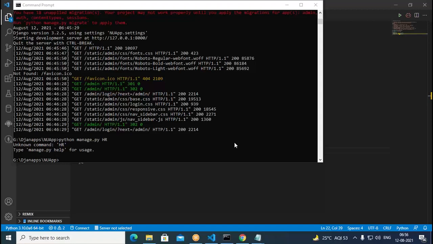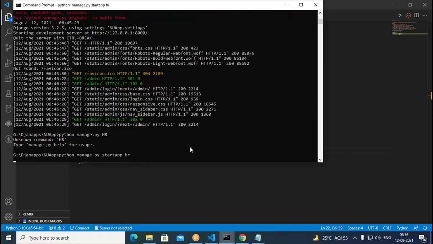So for that purpose, what we do here is we can give a command like python followed by manage.py, then say here startapp. We need to give the command startapp followed by HR. We put like this. So here it starts the HR application for us.